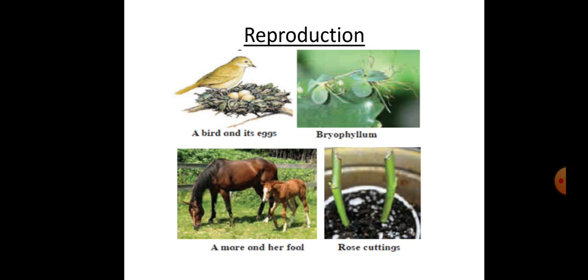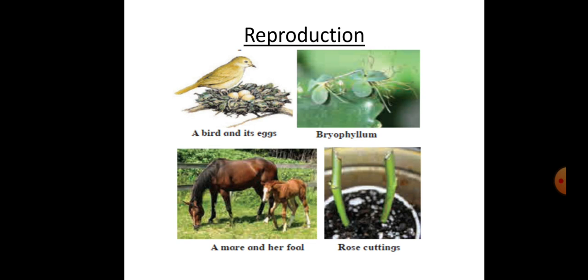When seeds fall down from the plant, it produces a small sapling. You may have seen the neem tree in the school. When the seeds fall down, small saplings come out in the rainy season. It is the same with many more plants. Rose plant, we cut the stem, and by stem cutting this plant grows. Okay? Unicellular organisms reproduce by cell division, algae.